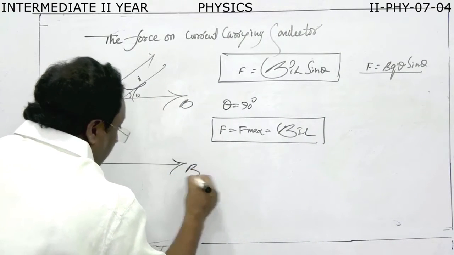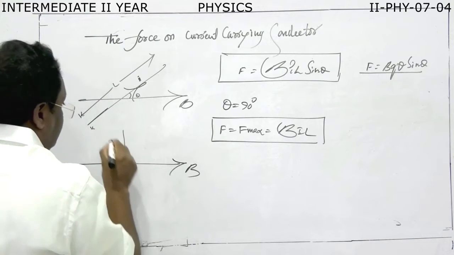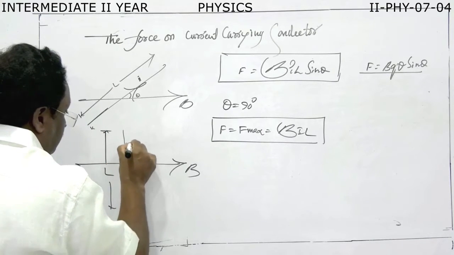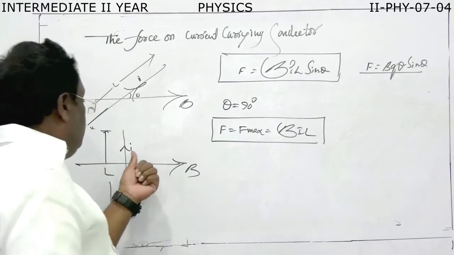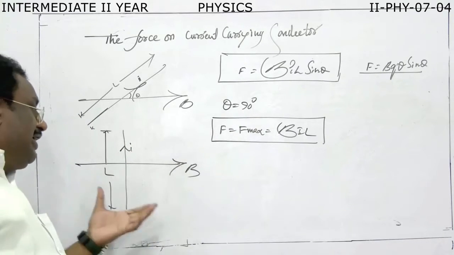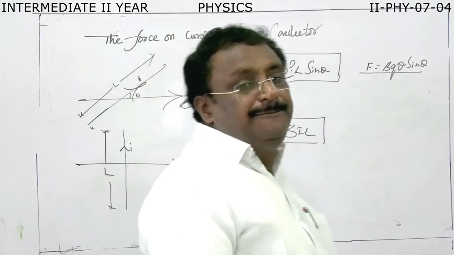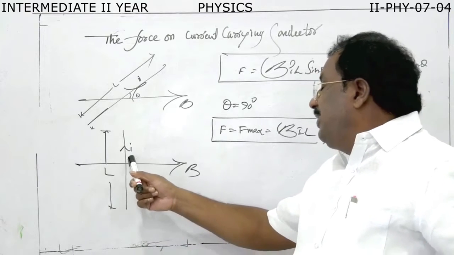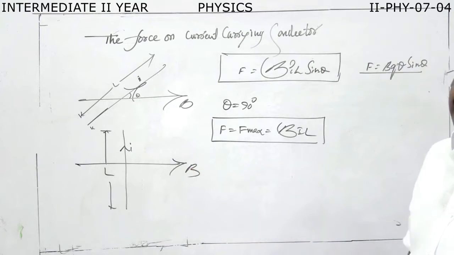This is the direction of the magnetic field, and this is the length of the conductor. Now the angle between B and I is 90 degrees. When the conductor is placed in the magnetic field exactly perpendicular, it experiences a maximum force BIL.